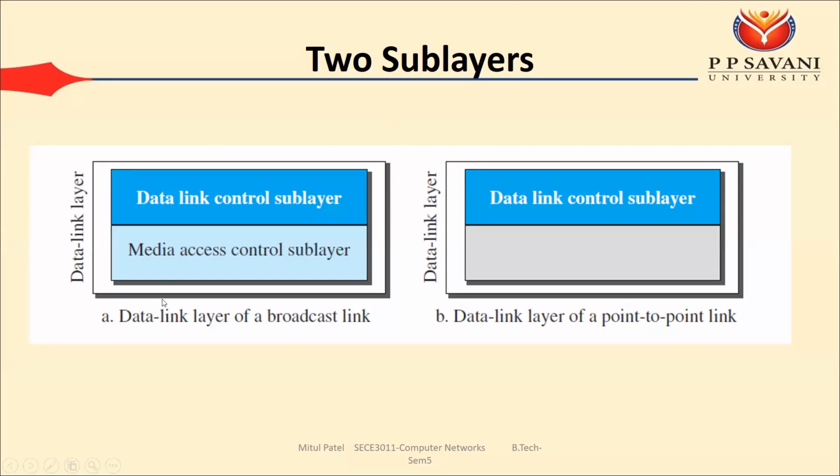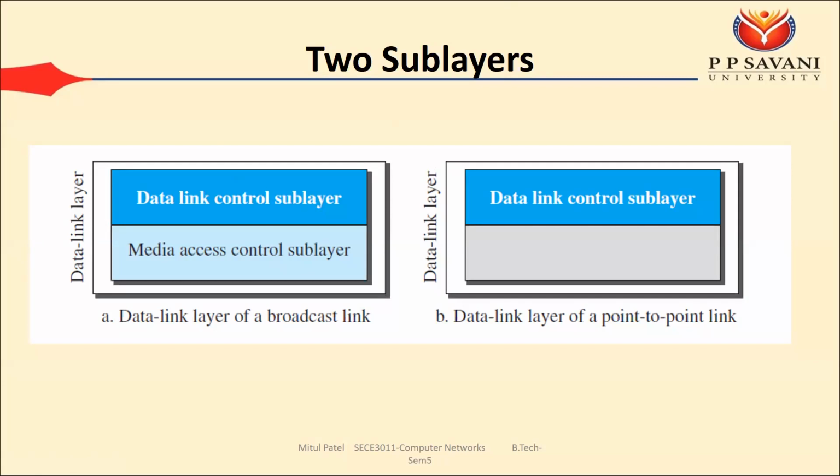Okay, so we can say that in case of the broadcast link, the link can be used by multiple users at the same time. When the link is used by multiple users at the same time, it will create a collision on the data. And once the collision is created, the frame is either lost or destroyed.